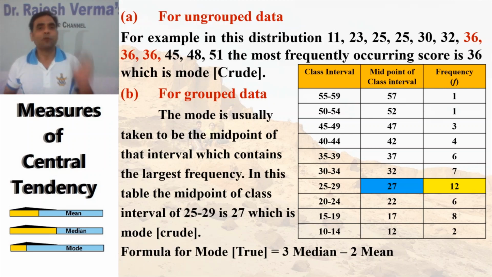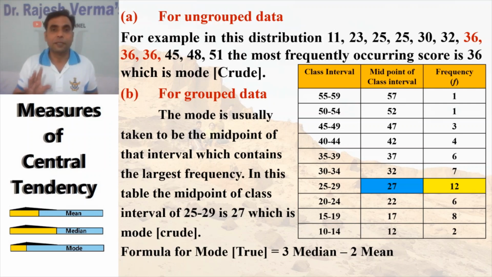Now there's a formula also for the mode. If you know how to calculate the median and the mean, then it's the simplest one: 3 median minus 2 mean will be the mode. This will be the exact mode of the hypothetical data, or the grouped data, or actual data, whatever the case may be. So dear friends, these were the three major measures of central tendency: mean, median, mode.